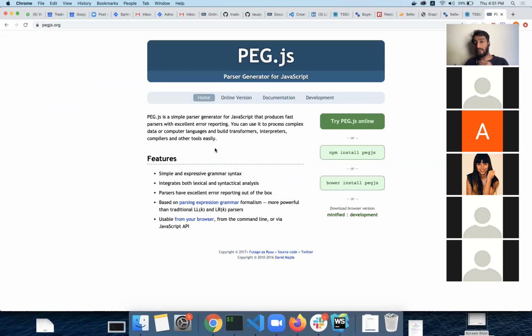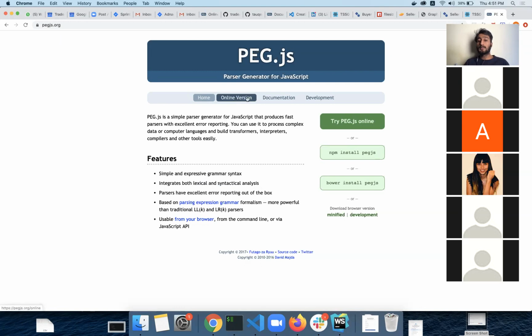So this is Peg.js. This is a parser generator for JavaScript. What it does is it takes some rules from you, and it does the lexing and parser building automatically, behind the scenes. So you do not need to worry about tokenization steps and lexing step and then semantic analysis. It just does that for you. It has built-in lexical and syntactical analysis, so we do not need to worry about so many things that a parser requires to work properly.